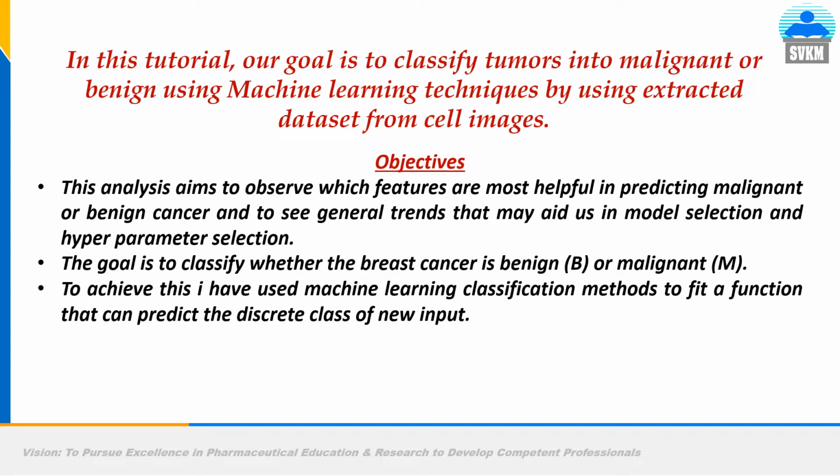Now in this tutorial, our goal is to classify tumors into malignant or benign using machine learning techniques by using an extracted dataset from cell images. Means there are images, that is mammograms, and from mammograms a lot of data has been extracted and features are studied. So what is the objective of this tutorial?